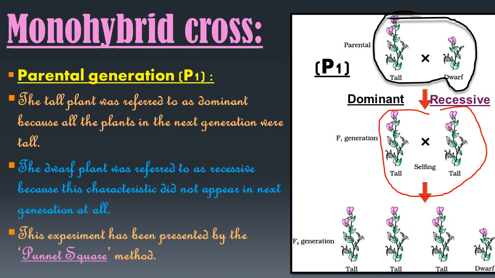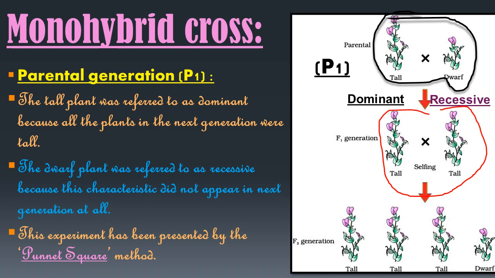So this is the F1 generation. In this experiment Mendel observed that all the plants of the first filial generation, that is F1, were tall. You can observe here all the plants are tall. But he realized that the tall plants of the F1 generation were different from the tall plants of the P1 generation. That means in P1 we have tall and dwarf, but in the F1 generation we have only tall plants.